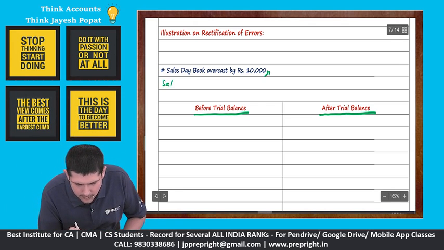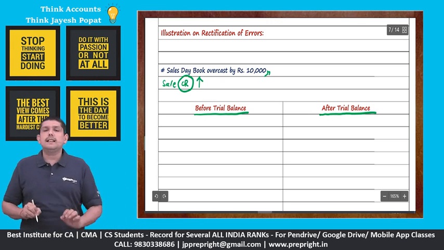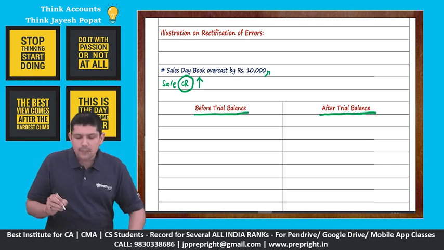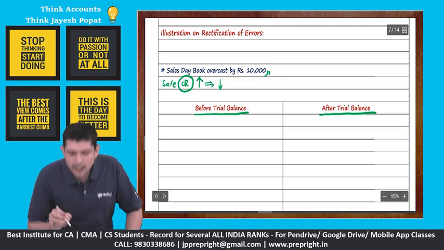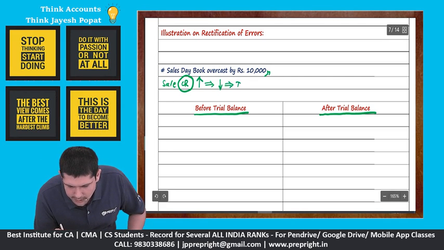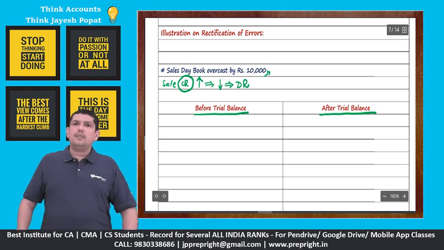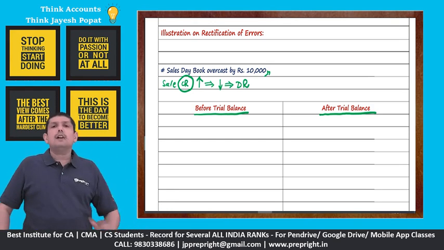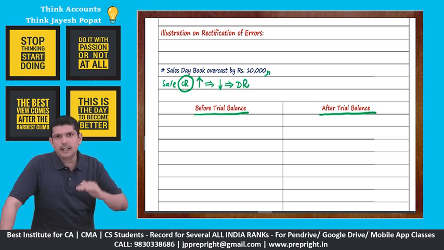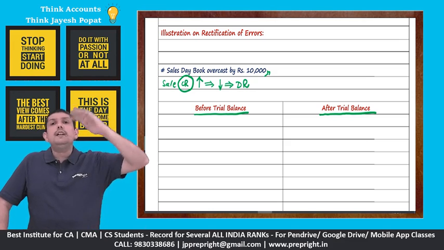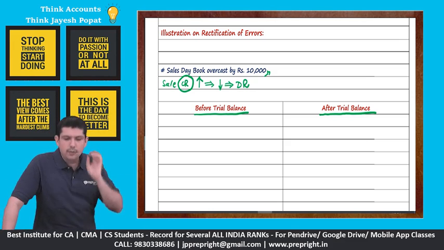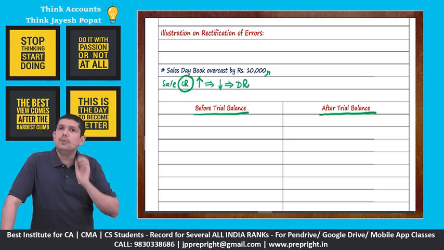The principal balance of sales is credit. It is overcast, which means the sales account has been totaled more. So if it has been totaled more, we need to reduce the amount in the sales account. And if we want to reduce our sales, we need to debit our sales account, because sales have a primary balance of credit. Sales is an income, it will have a credit balance. If the credit balance is more, we need to reduce the credit balance. How do we reduce the credit balance? We'll have to debit it.